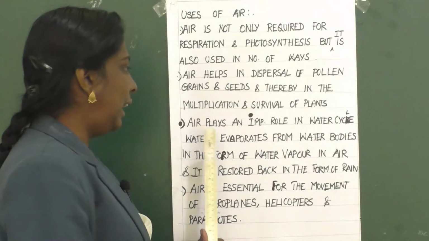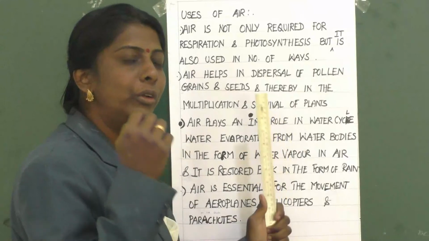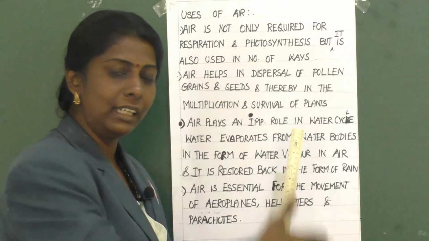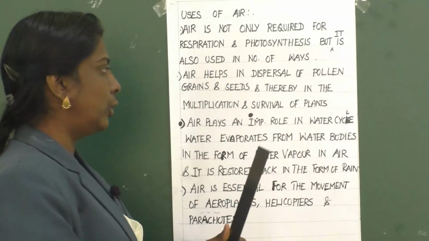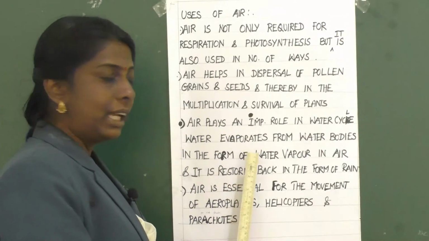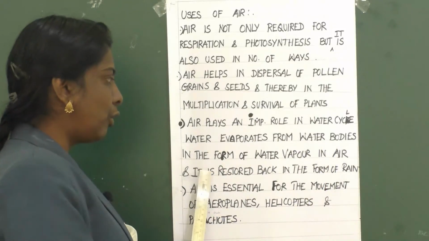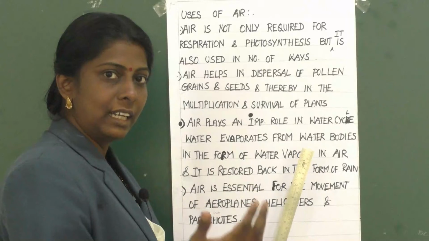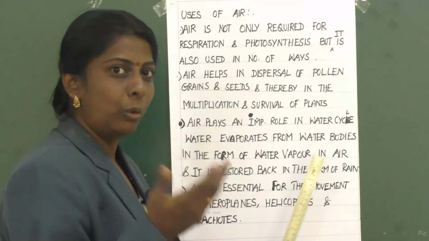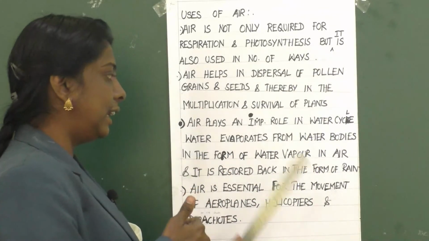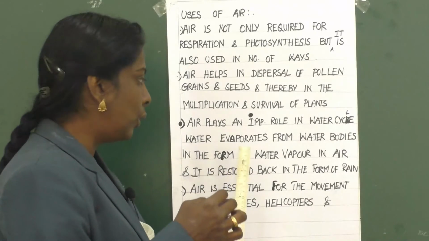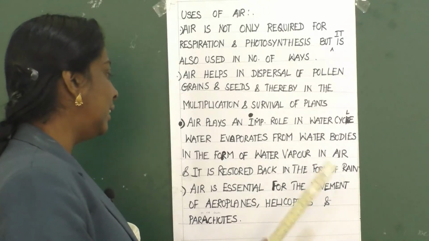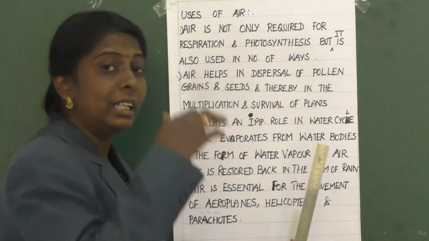Then air plays an important role in the water cycle. Water evaporates from water bodies like seas, rivers, lakes and oceans in the form of water vapor in the air, and then it is restored back in the form of rain.